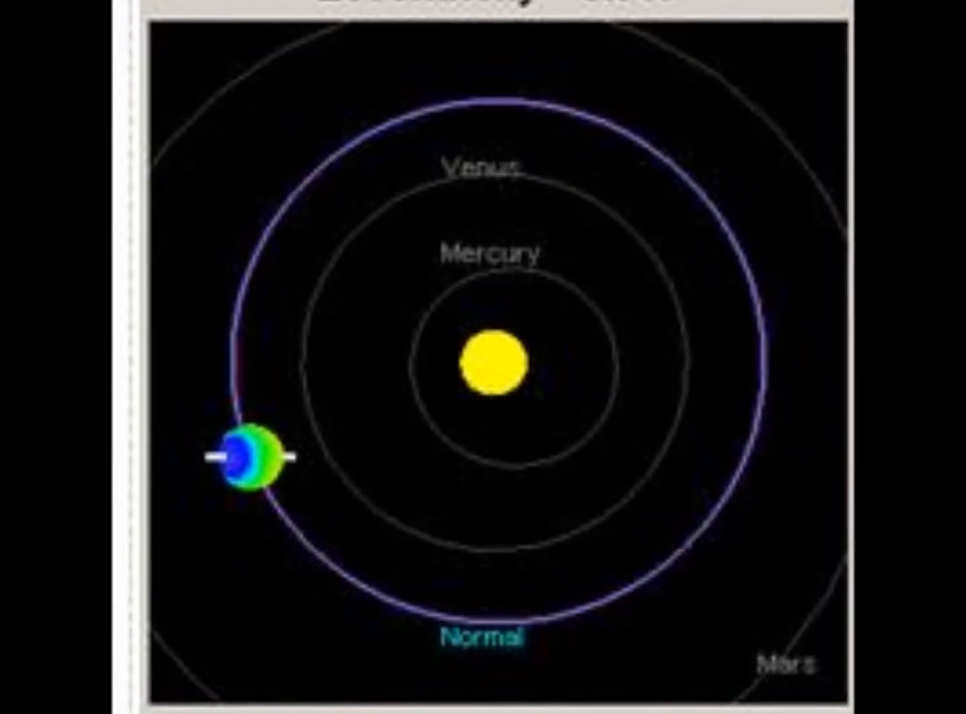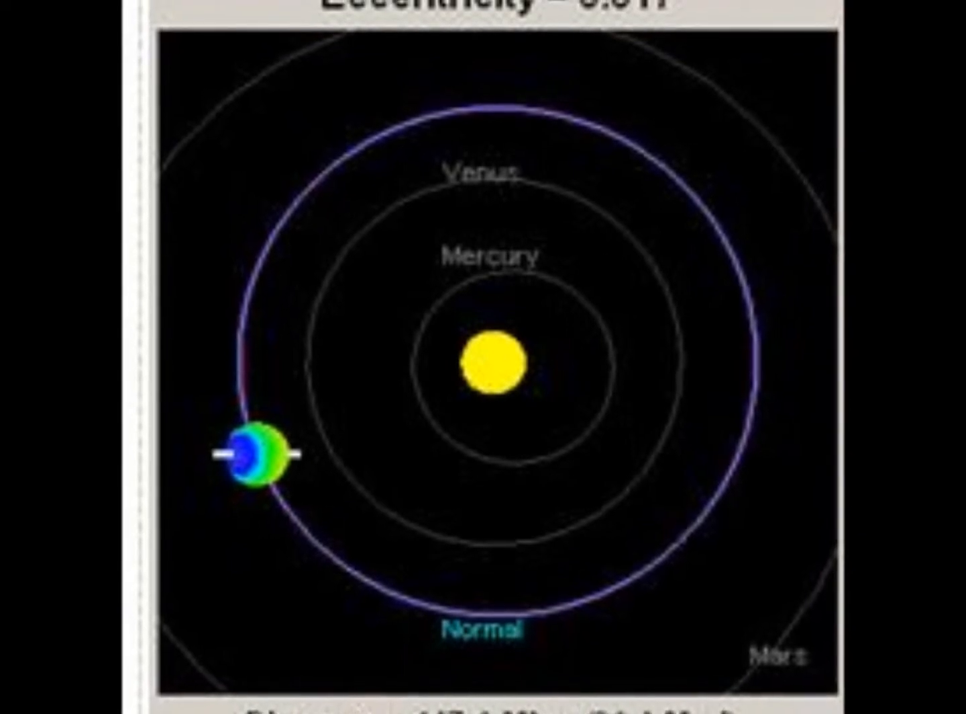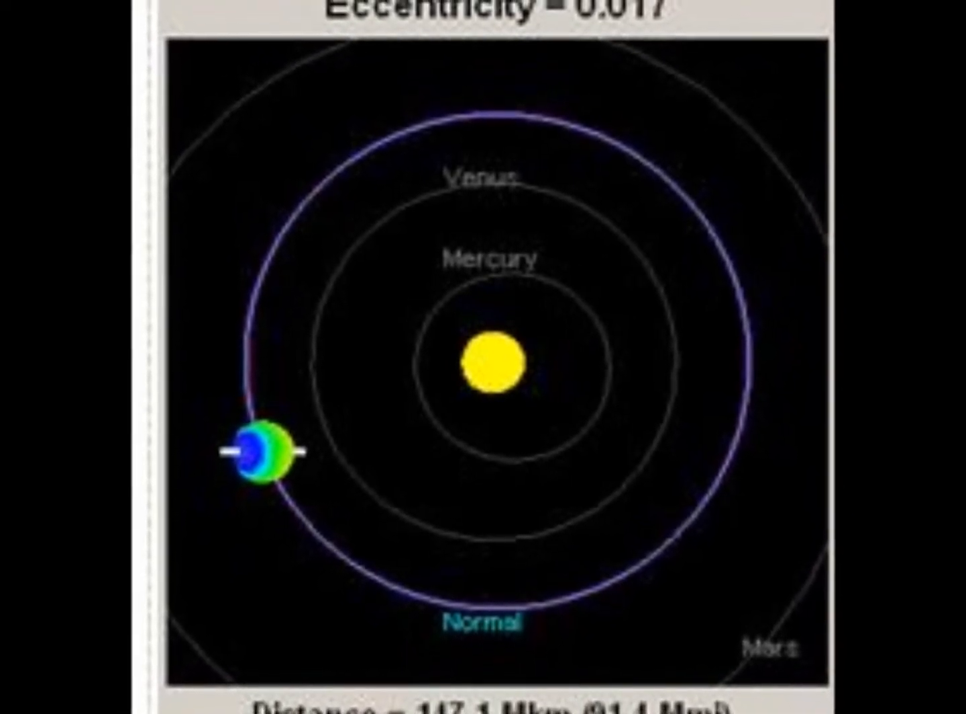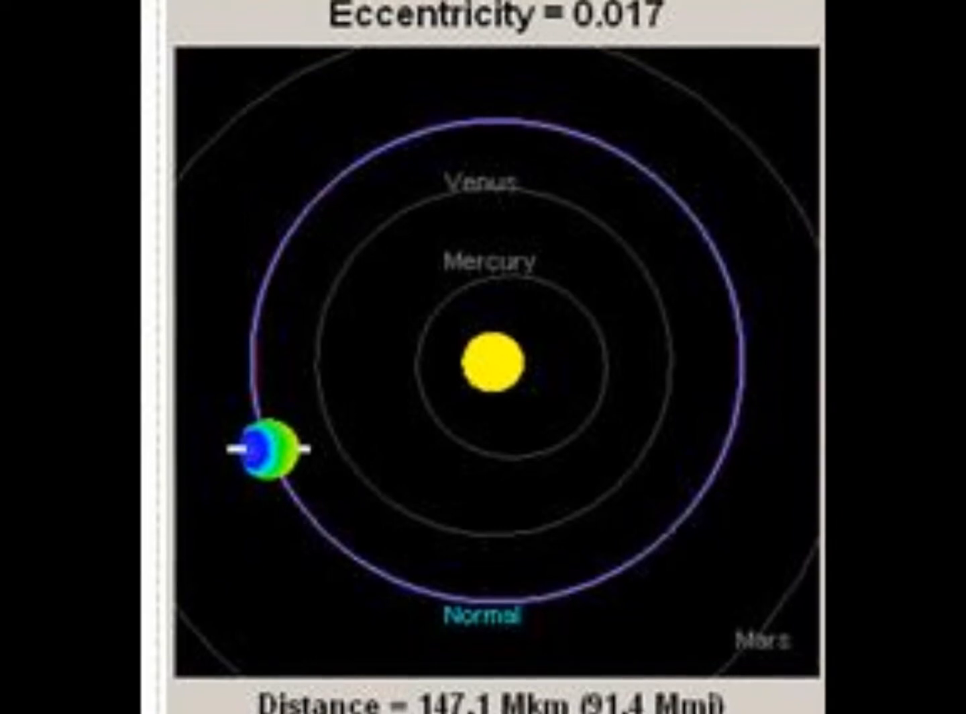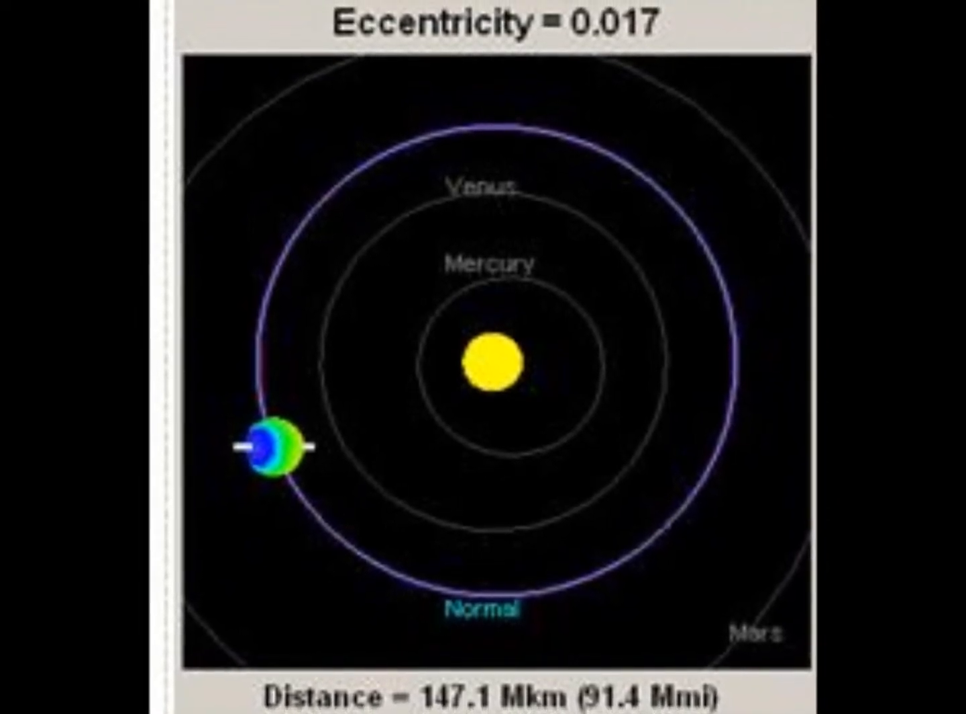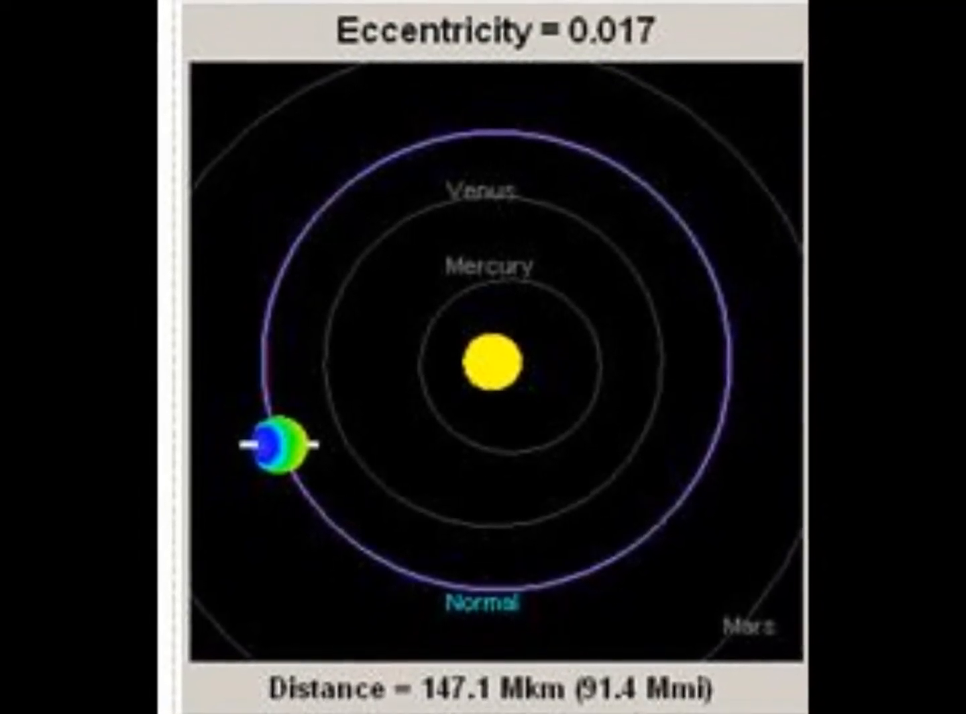Many people believe that as we travel around the sun, we etch out the shape of an ellipse or an oval. This would bring us closer to the sun at certain points and further away at others. In actuality, our orbit around the sun is nearly a perfect circle.